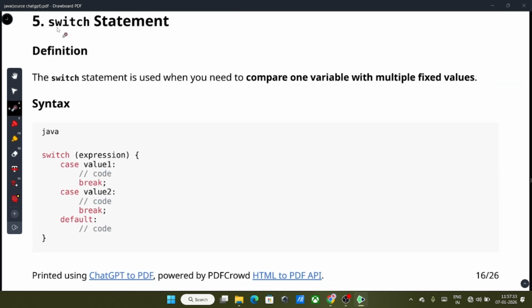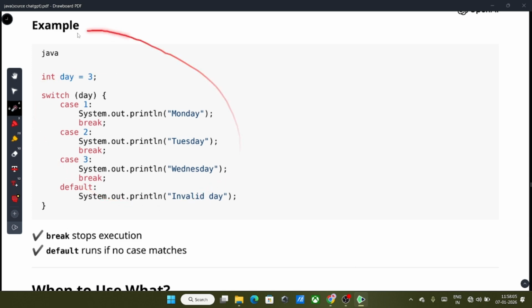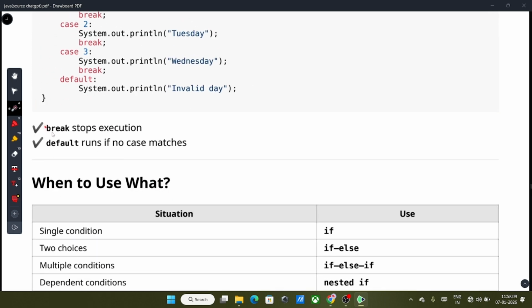Okay, next is the switch statement in Java. The definition of the switch statement is that it is used to compare one variable with multiple fixed values. Means the values given with the case keyword are fixed, but it is performing the operation on only one variable, that we call an expression in Java. This is the example for the switch statement. It uses the break statement to stop the execution, and default runs when no case matches.